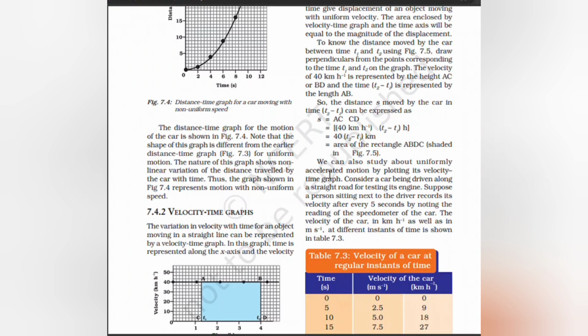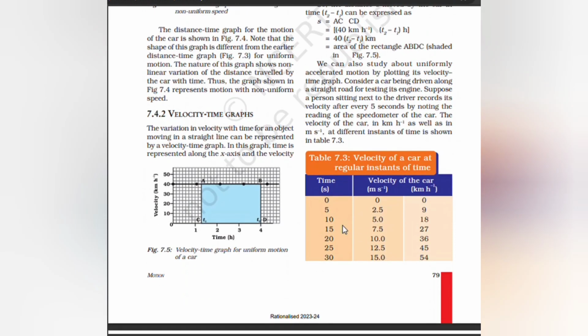We can also study uniformly accelerated motion by plotting its velocity time graph. Consider a car driven along a straight line for testing its engine. Suppose a person sitting next to the driver records its velocity after every 5 seconds by noting the reading of the speedometer of the car. The velocity of the car in km per hour as well as in meters per second is shown.